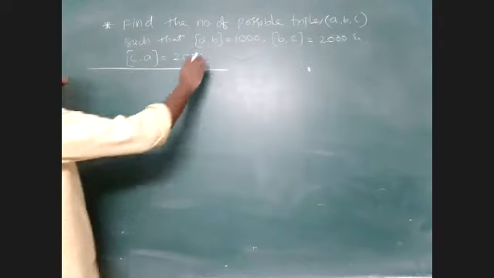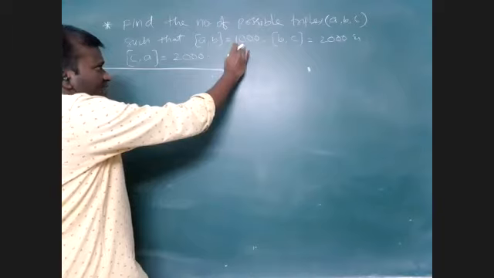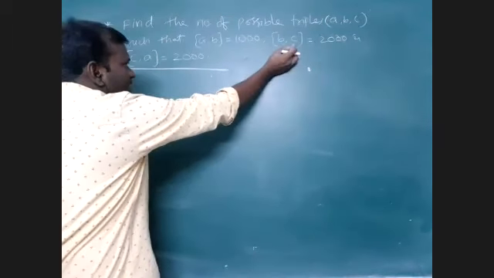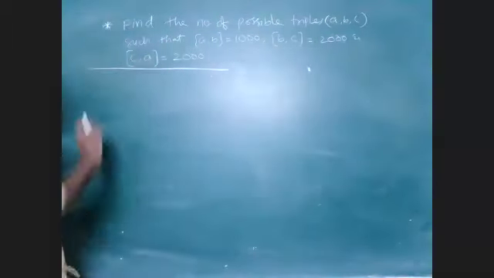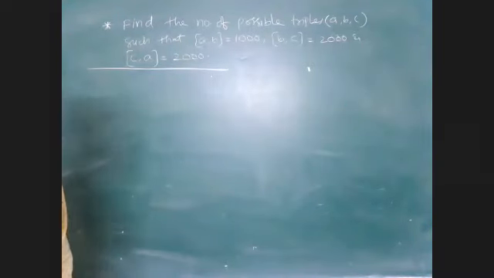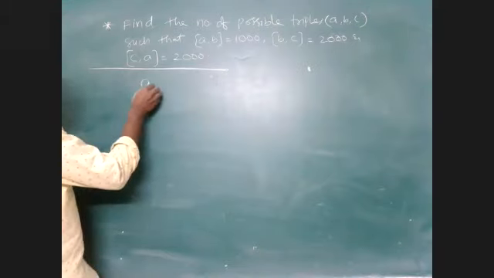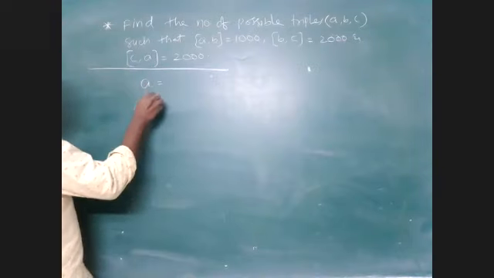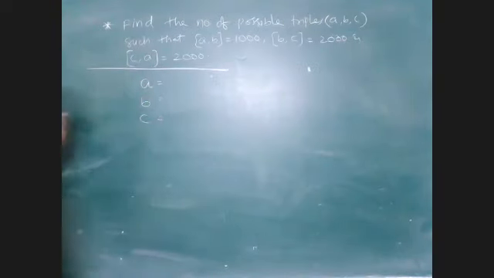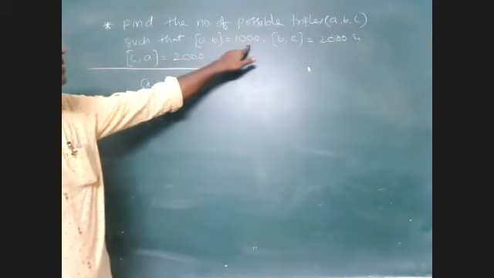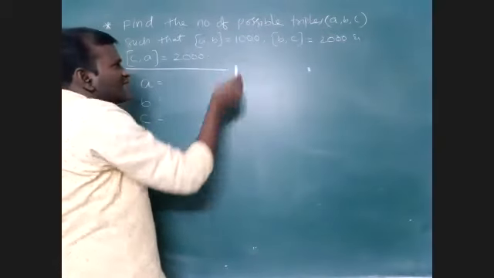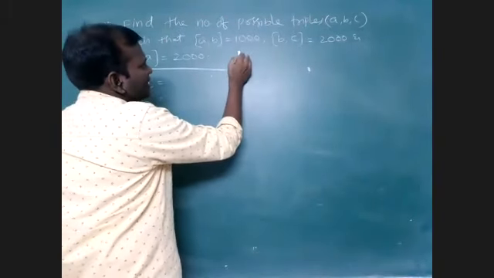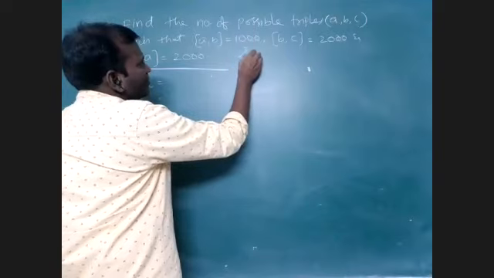We have to find out such triples, where for A and B the LCM is 1000, for B and C the LCM is 2000, and for C and A the LCM is also 2000. How can we solve this question in an easy manner? That is the thing. So A, B, C I am taking. For A comma B, if I find the LCM, I am getting 1000. What is the prime factorization for 1000 here? Prime factorization for 1000 is 2 cube into 5 cube.